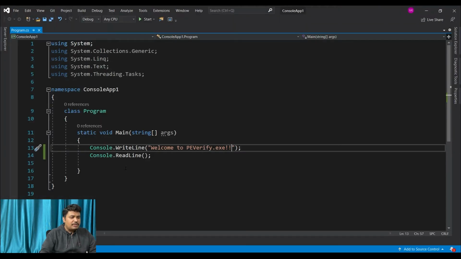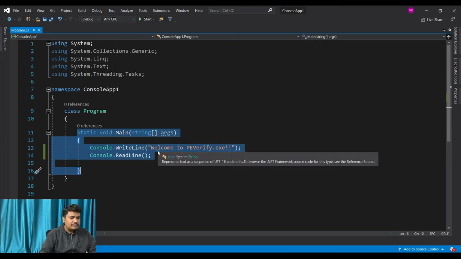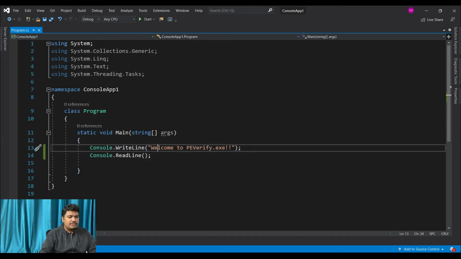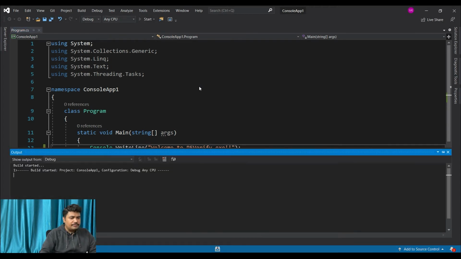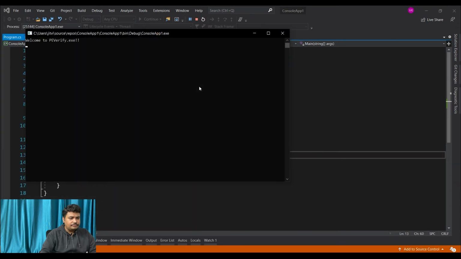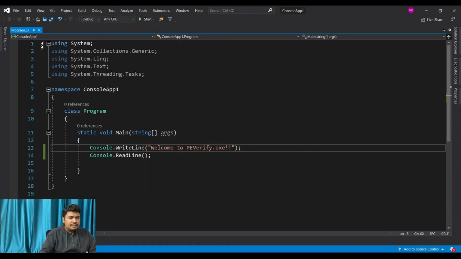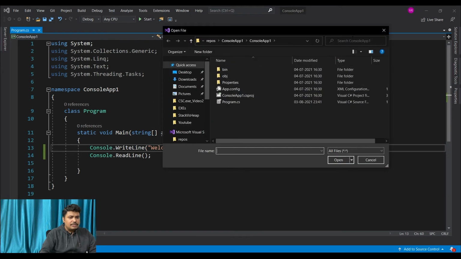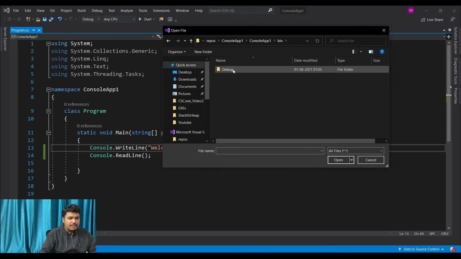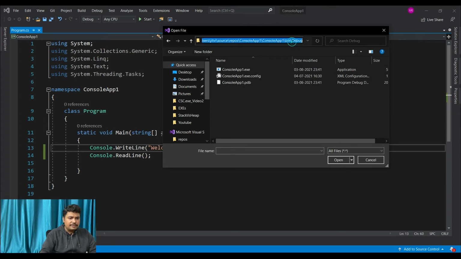Here I have written a sample Main, which just prints "welcome to peverify.exe". I will compile it and run it. After compilation, we get the output "welcome to peverify.exe", and the same exe would have been generated. Let's see the place where it got generated. Here in bin debug, this is my exe generated. Now we will see the use of peverify.exe.